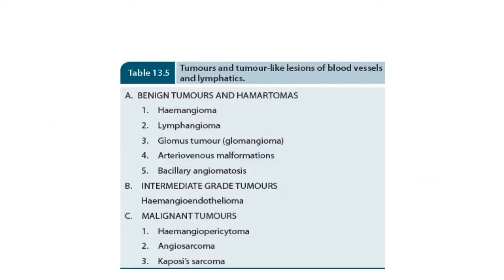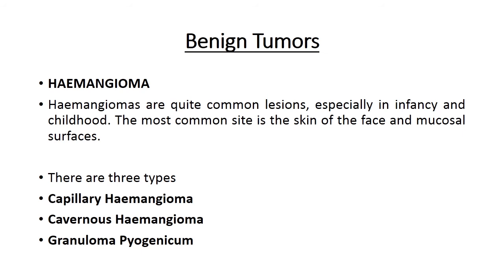This is the table showing classification of vascular tumors, and benign vascular tumors are hemangioma, lymphangioma, glomus tumor also known as glomangioma, then arteriovenous malformations and bacillary angiomatosis. And intermediate grade tumors are hemangioendothelioma. Then malignant tumors are hemangiopericytoma, angiosarcoma and Kaposi sarcoma. First of all, we will discuss benign tumors.